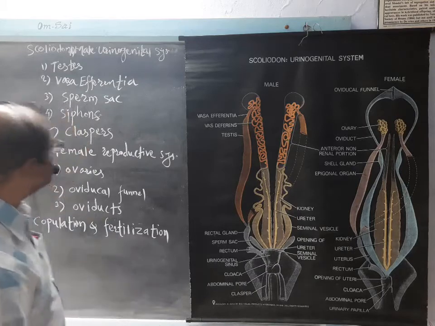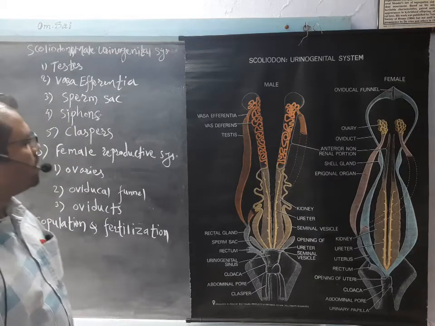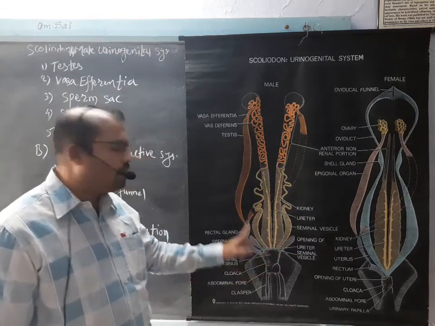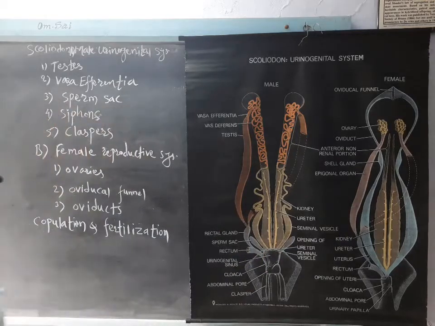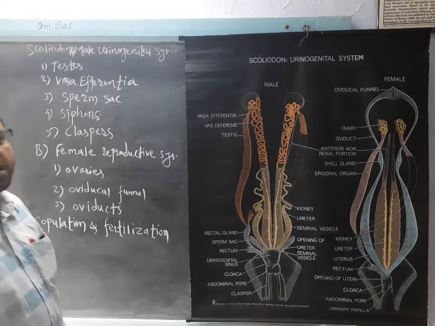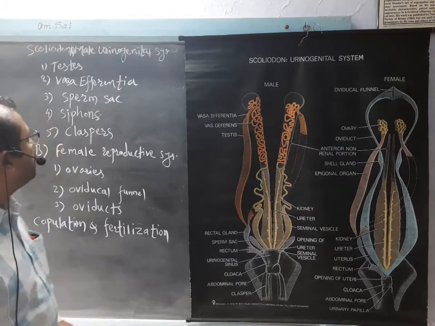Then after this seminal vesicle, the sperm passes into the cloacal opening or the cloaca, and through the claspers they are poured into the female genital opening.